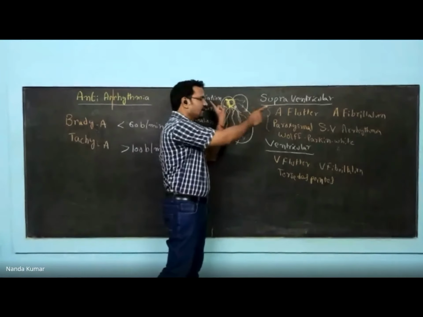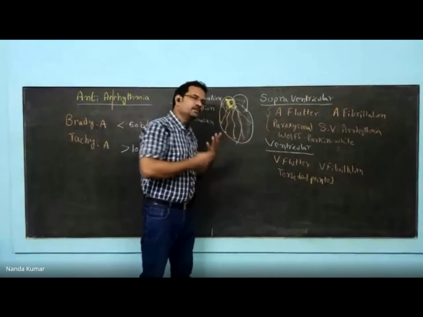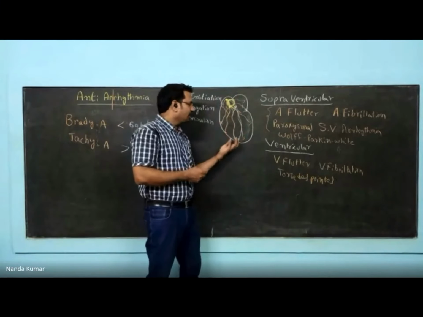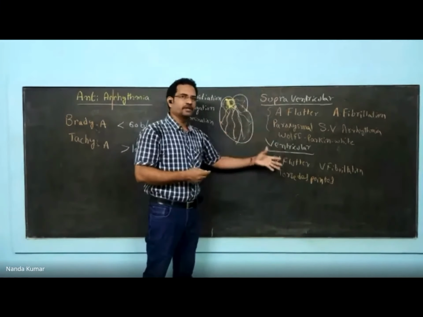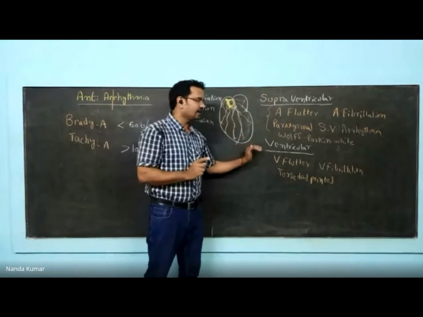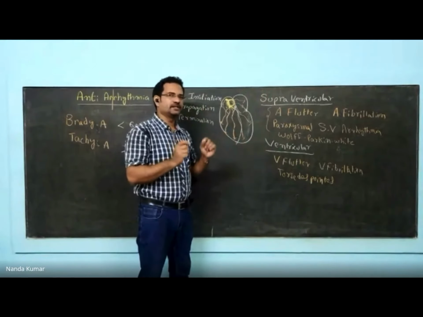From the ventricle, cardiac ejection occurs. So what is the job of atria? To send the blood to the ventricle. From the ventricle, the blood will be sent to lungs and body parts. So anything that occurs to the ventricle could be a serious condition. So ventricular arrhythmia needs to be considered serious.